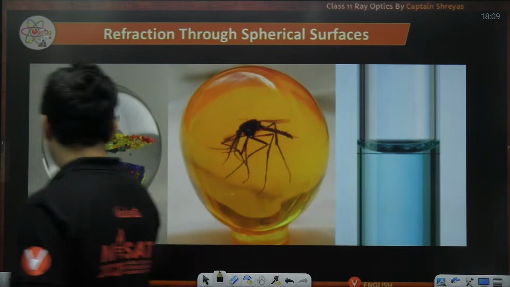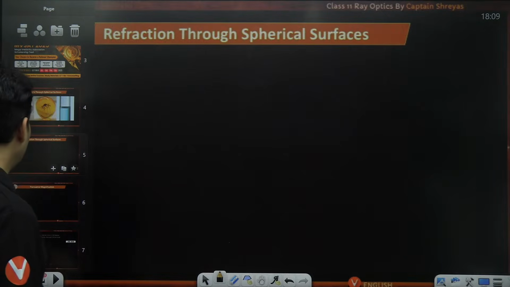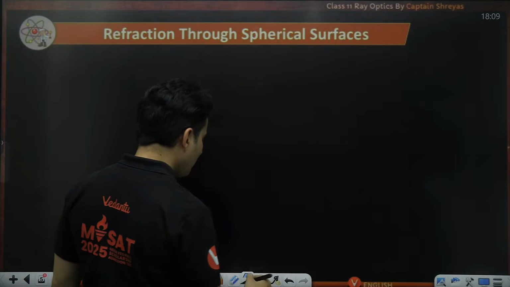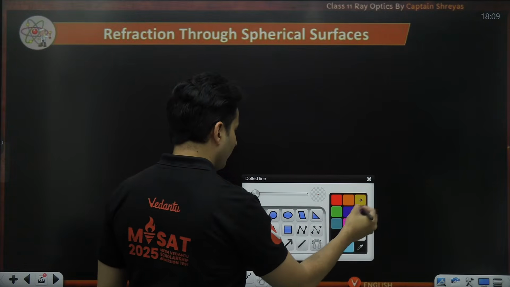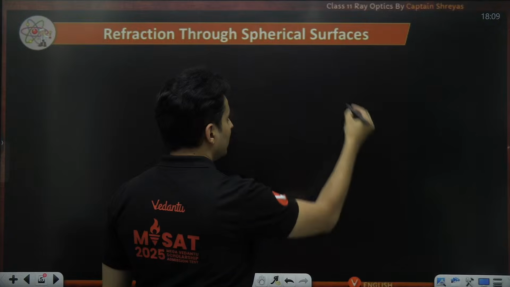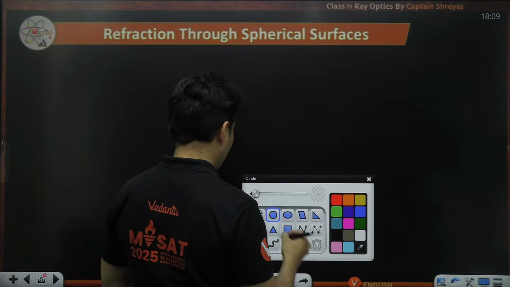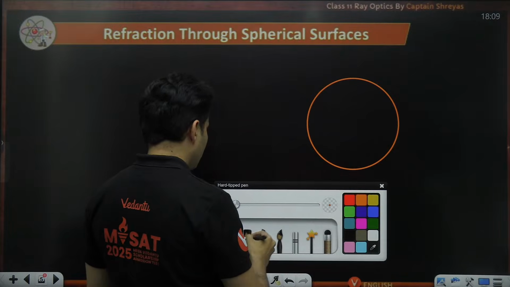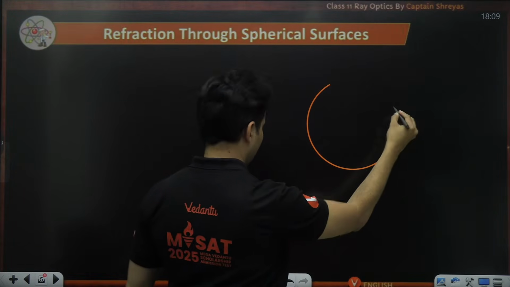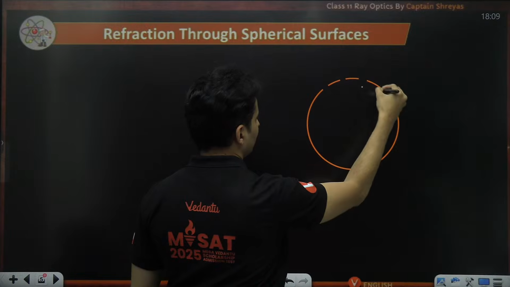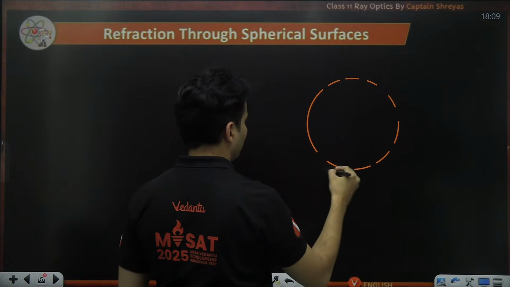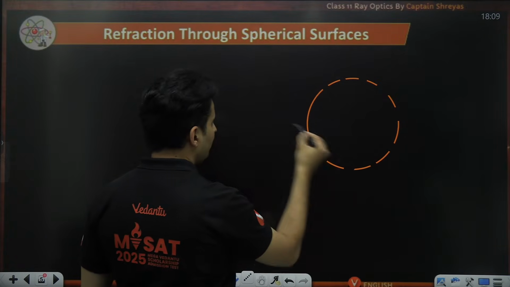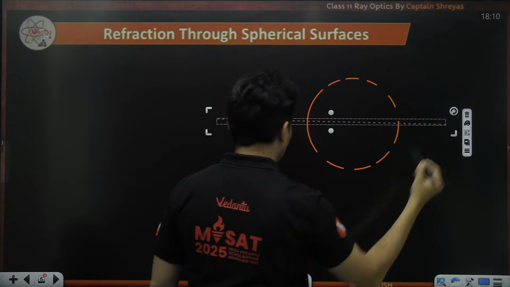Don't worry. Okay. So let's begin with the formulas of it. See, if this is the curved surface, and you cut that surface into two equal parts, that becomes your principal axis.